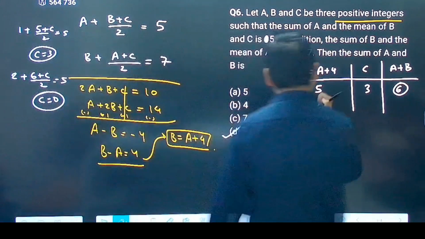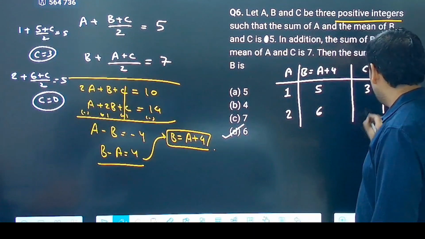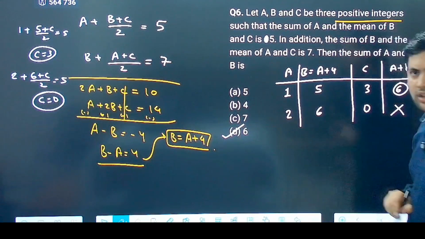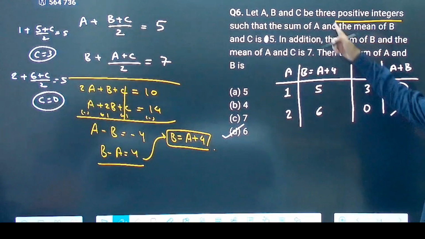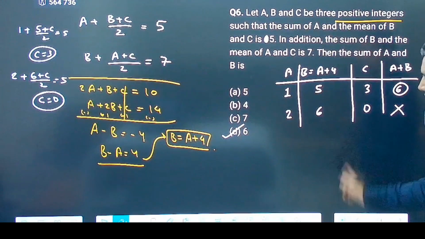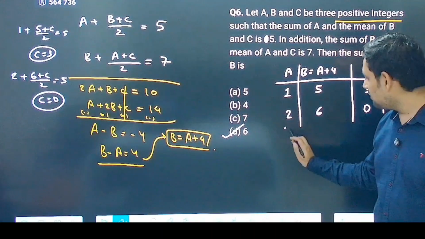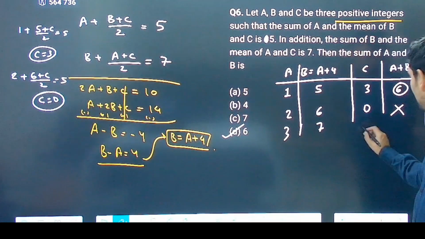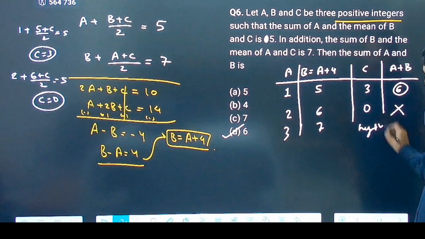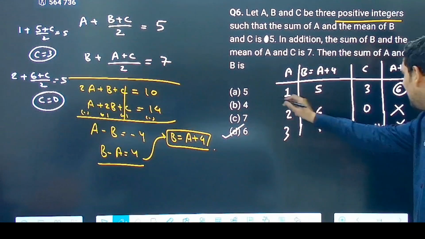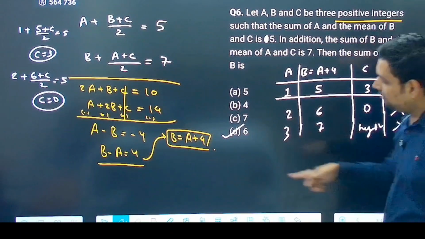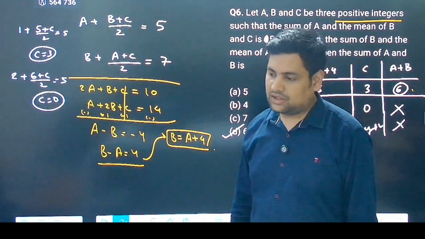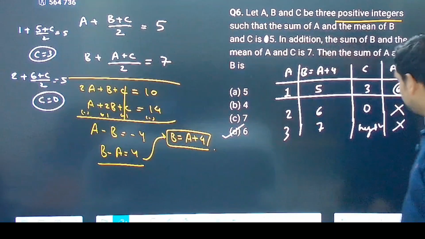So now if C comes out to be 0, this is not possible. Why not possible? Because all of them are positive integers. So this is not possible. Now if you take A equal to 3, of course B will become even greater, that is 7. So C will come out to be something negative, again, which is not possible. That is why the answer is this only. What is the value of A plus B? A plus B is 6. Okay, then